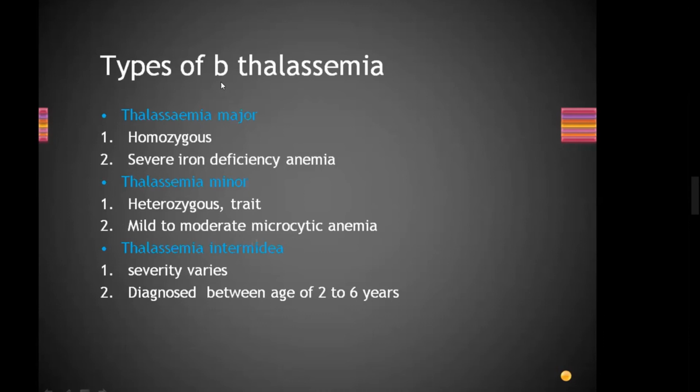And what happens in thalassemia intermedia? Severity varies. It could be like major, blood transfusion dependent, or like minor, and it is usually diagnosed between the age of 2 to 6 years. Remember it. Most of the time MCQs do not come from these types. Usually they give SBAs for clinical scenarios.